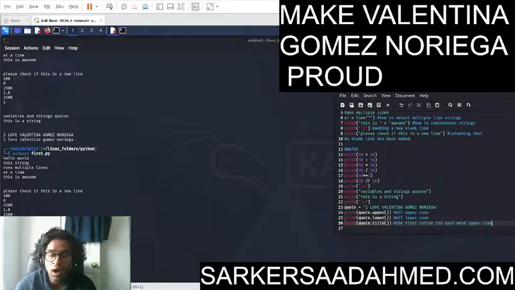Now, indentation is incredibly important in Python. If we do not indent, we will throw an error here. And you're going to see a lot of situations where indentation becomes incredibly important. It's one of the most important things in Python. Python does not have a lot of rules that apply to it, but indentation is one of them that you must follow.